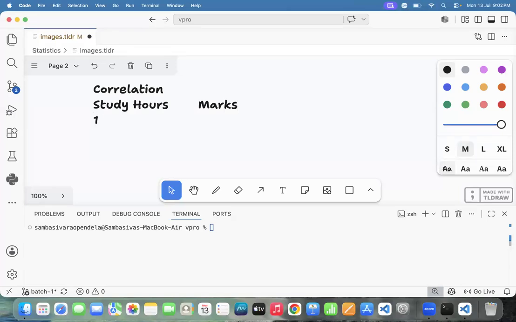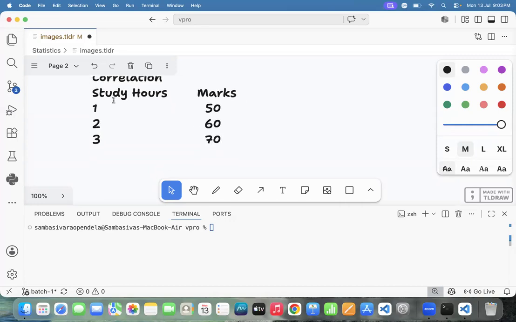If the student studied 1 hour, he will get 50 marks. If the student studied 2 hours, he will get 60 marks. If the student studied 3 hours, he will get 70 marks. See this one.